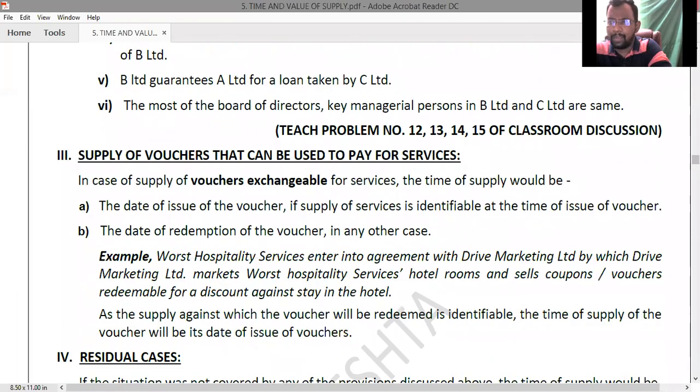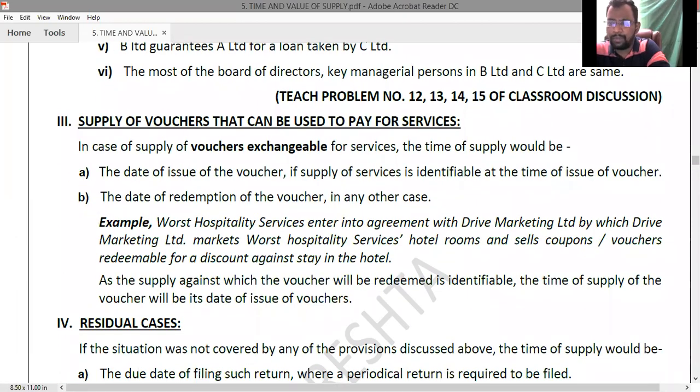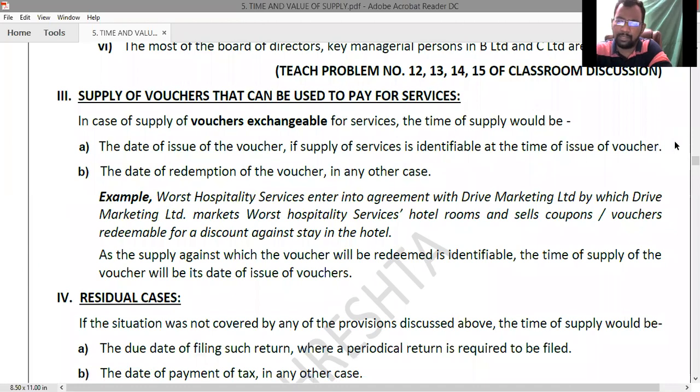The second one: time of supply of services in the case of reverse charge mechanism. The simple thing you need to remember: if the payment is made within a period of 60 days, time of supply is equal to the date of payment. If the payment was not made within 60 days, then time of supply is equal to the 61st day from the date of issuance of invoice. Is that clear, everyone?